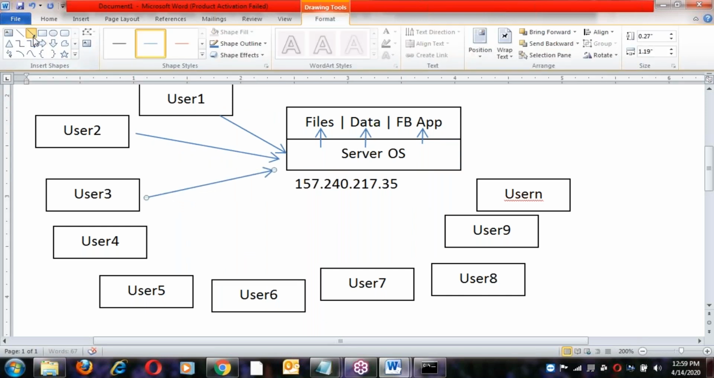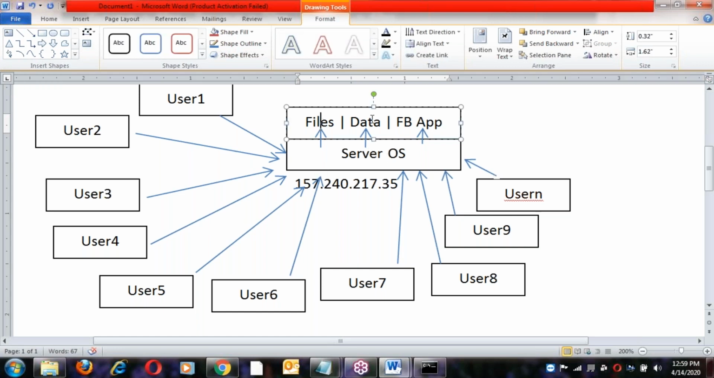Next user like this, all those users. With the help of networking, all the users, user 1, 2, 3, 4, 5, 6, 7, are connecting to the server using networking, right? The server supports networking, so through networking they can connect to the server. After connecting to the server, they go to files and take the files data. This type of OS is called a server OS, which supports networking.